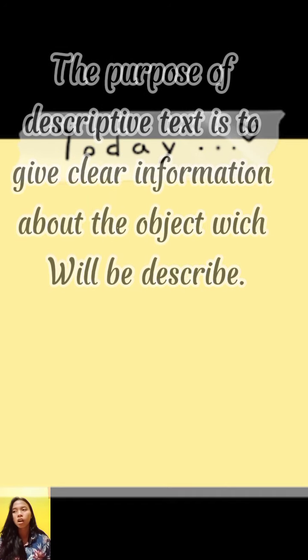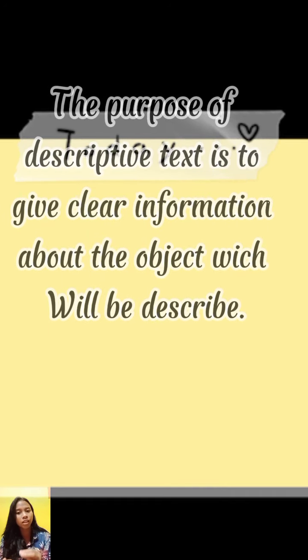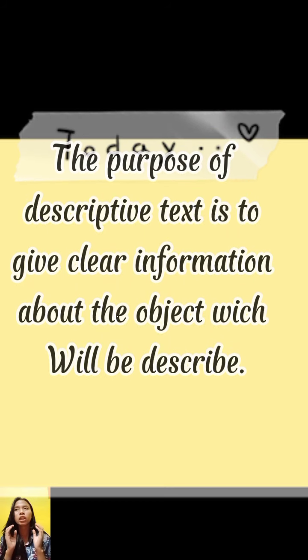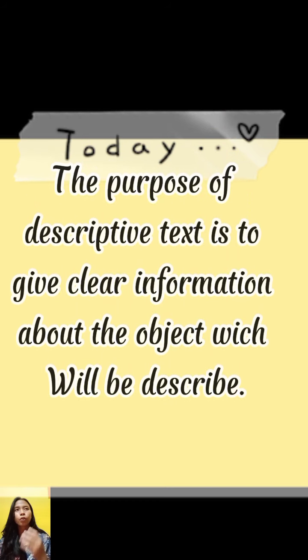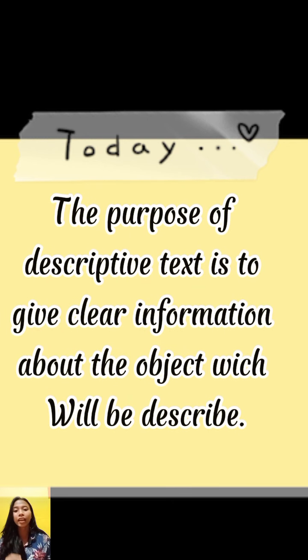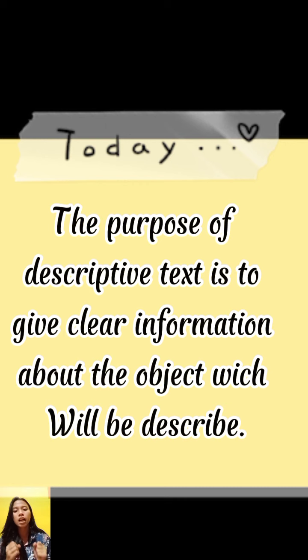And what is the purpose of descriptive text? The purpose of descriptive text is to give clear information about the object which will be described. For example, we will describe a place, and in this case, we will explain more about the place, so the reader or the listener can get information about the